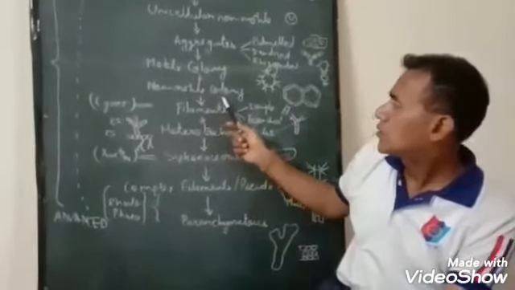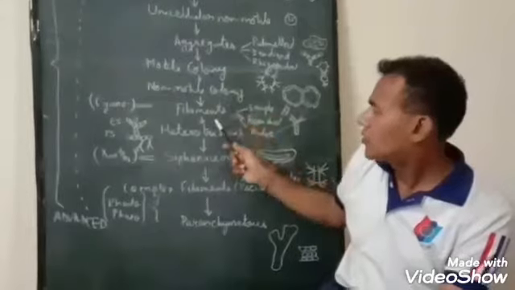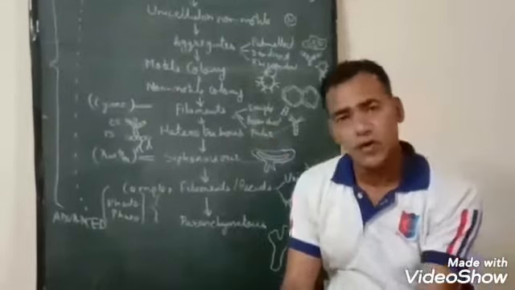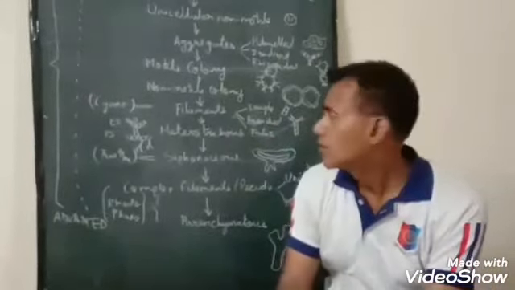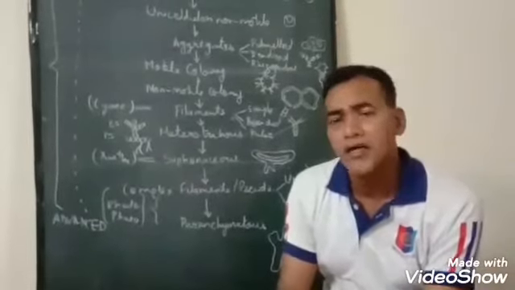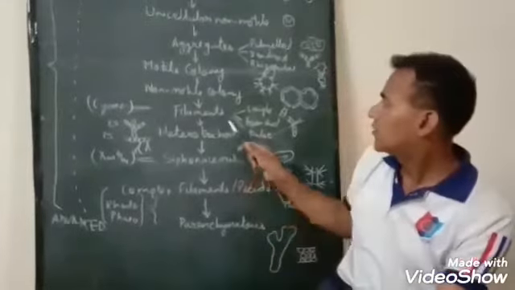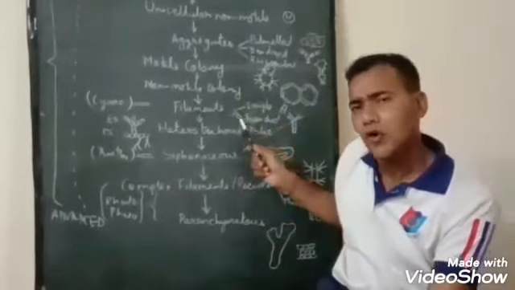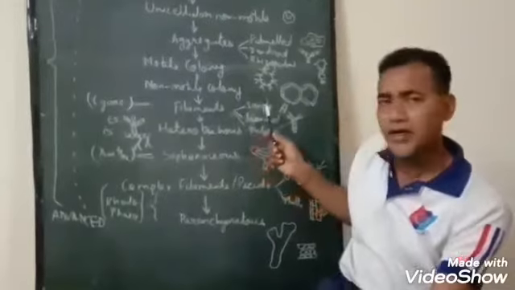From these forms appeared the next level of habit, that is filaments. Filaments are formed by repeated division in a cell, and there are normally 3 types of filaments that we find in algae.